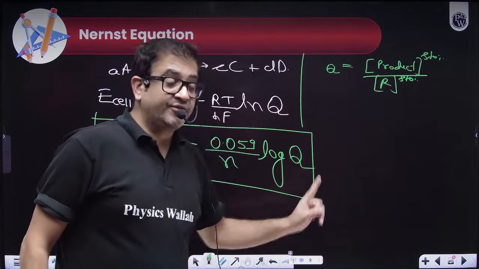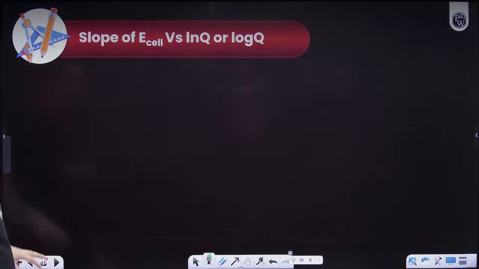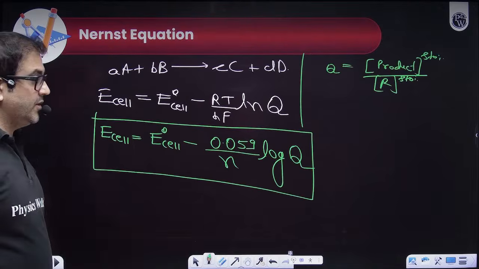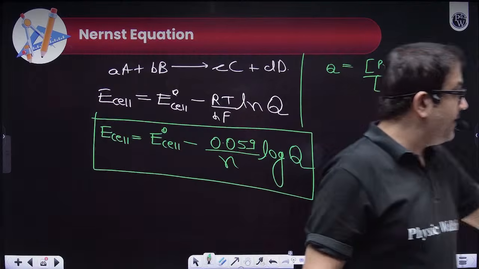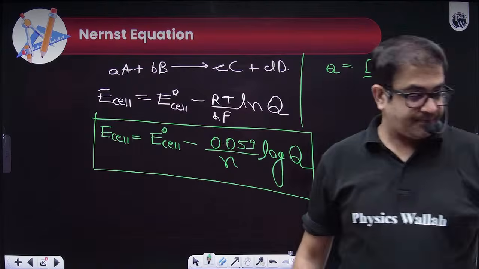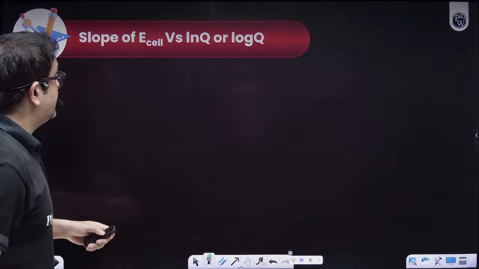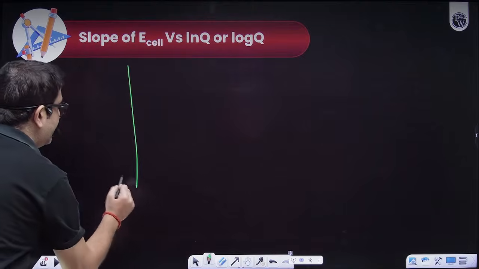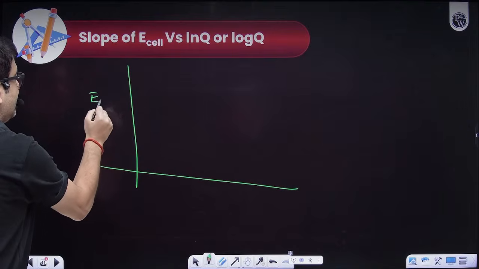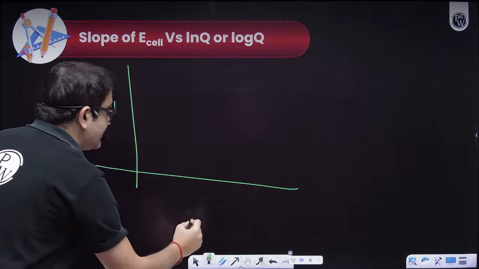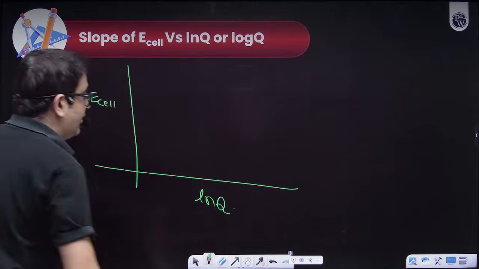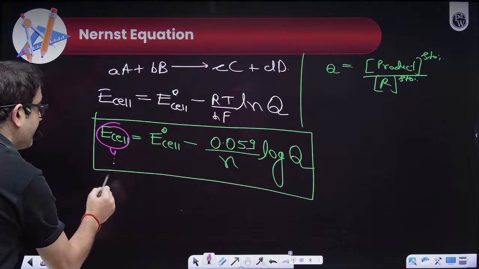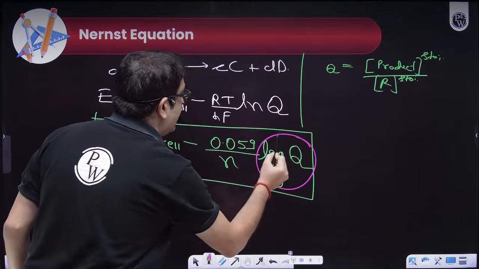Now, let us use this formula in a beautiful question. Beautiful as in, what will be the graph? Sir, definitely we have seen this equation. Please plot a graph between E cell and ln Q or log Q. If we plot E cell on the y-axis and ln Q along the x-axis, then this E cell will behave as y, and ln Q, or log Q, can also be my x.